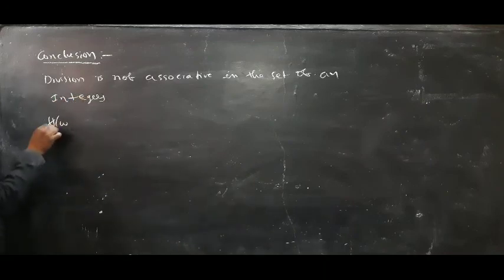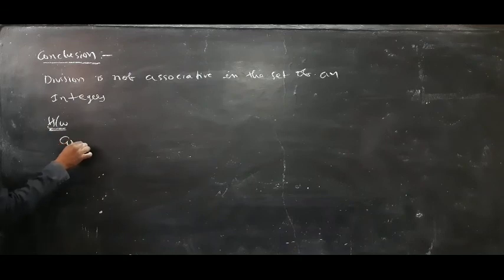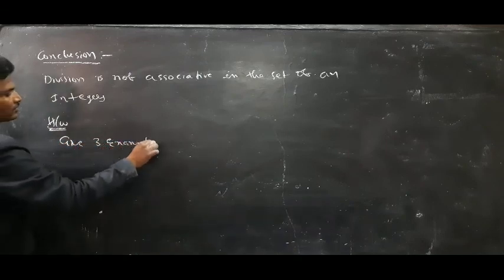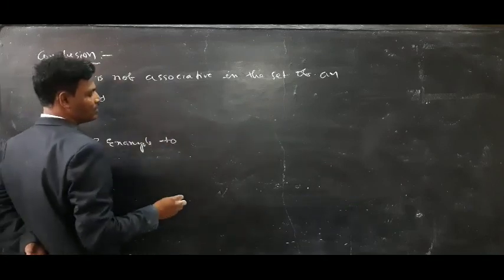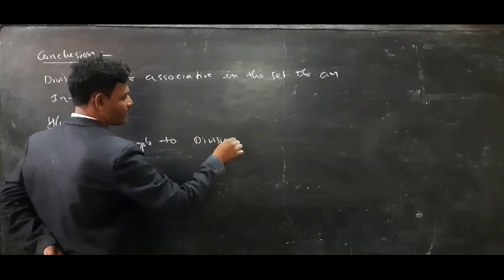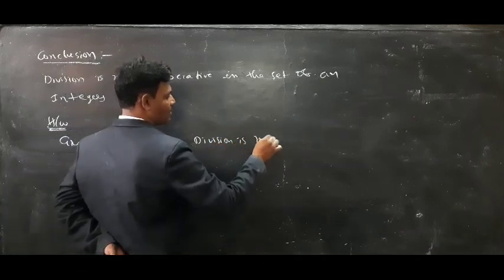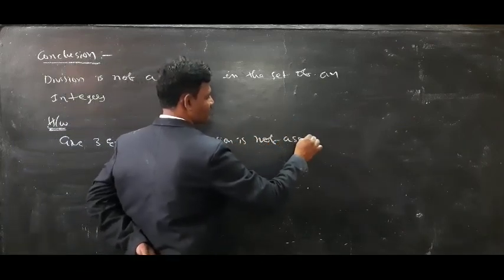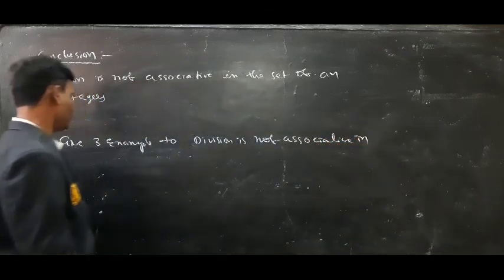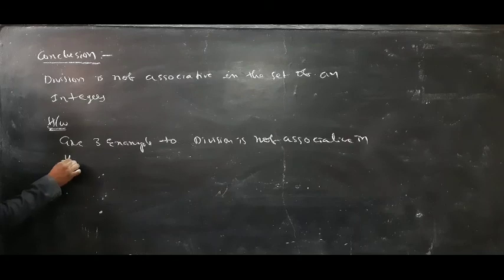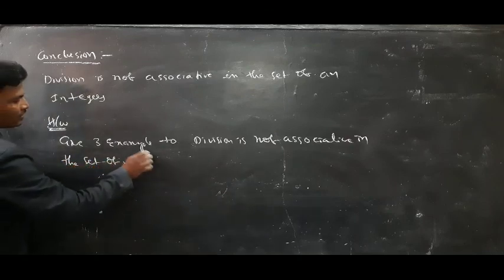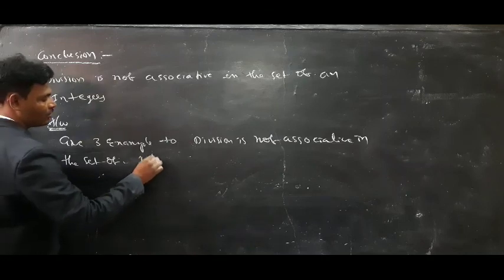Homework. Give 3 examples to show division is not associative in the set of 4 numbers.